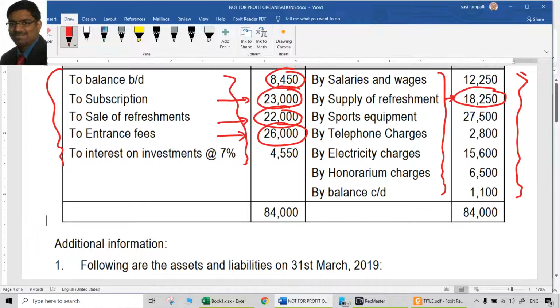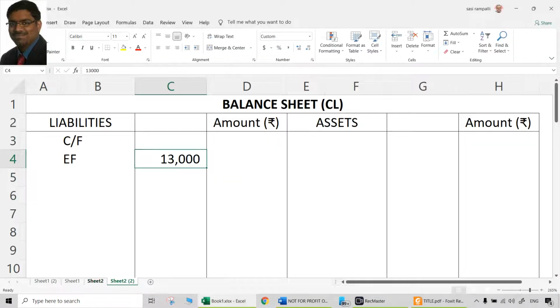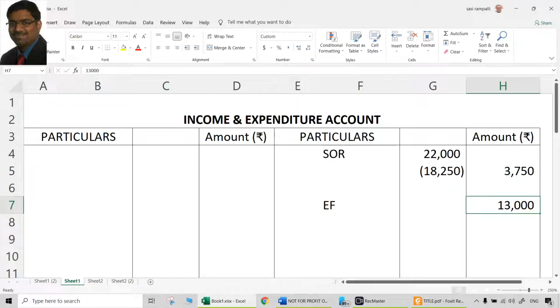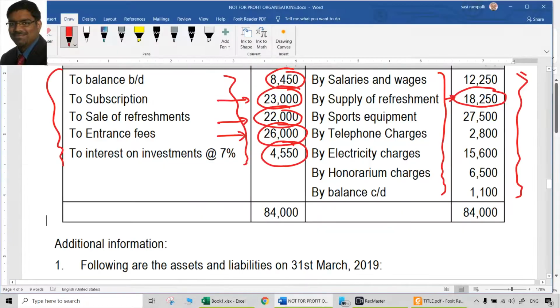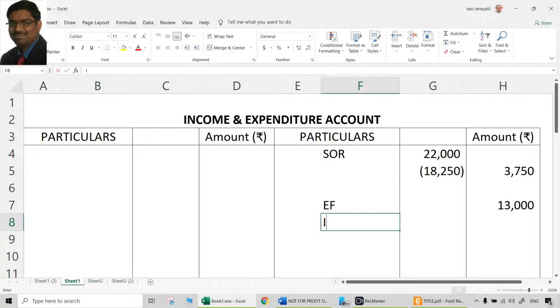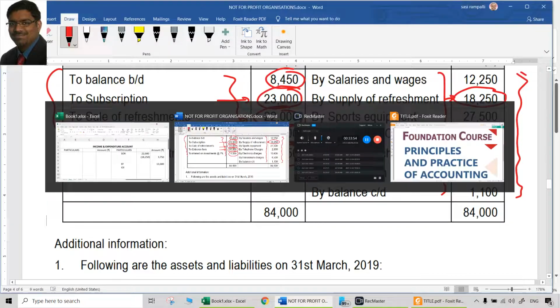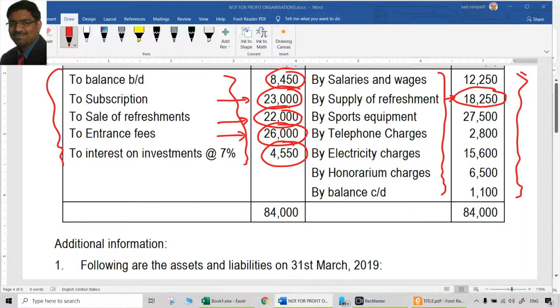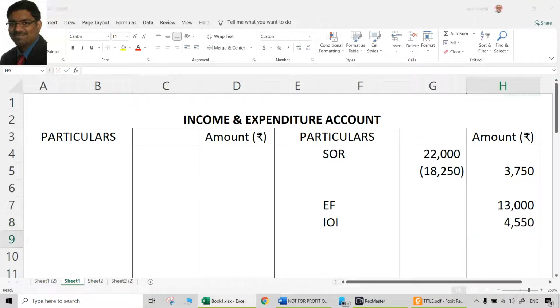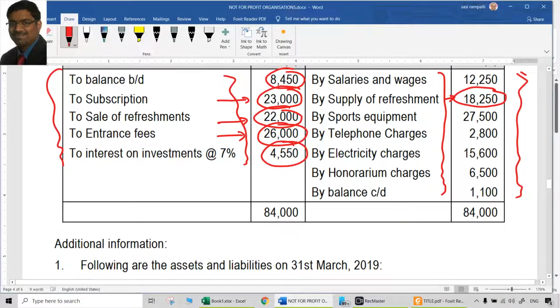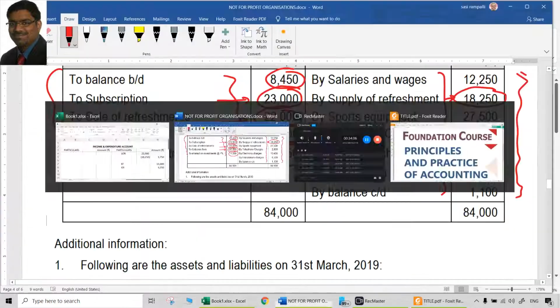Now comes the interest on investments at the rate of 7%, which is 4,550. It is only to be treated once. It is an income. Obviously it should be credited to the income and expenditure account. That is interest on investments. How much is that? 4,550. That is the interest on investments. Done. So debit here, credit here.